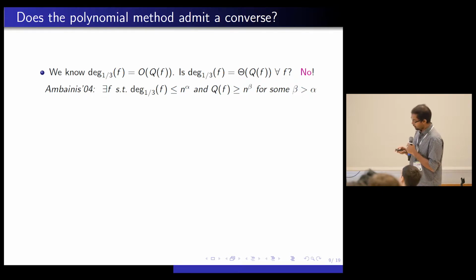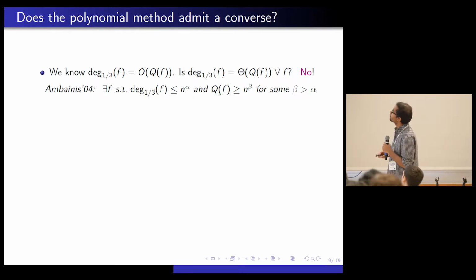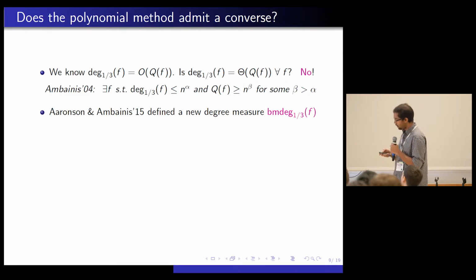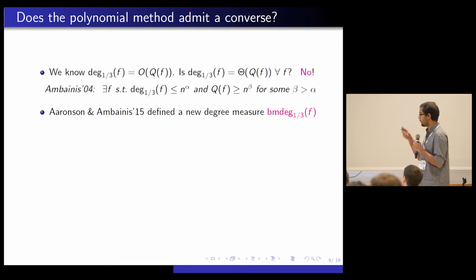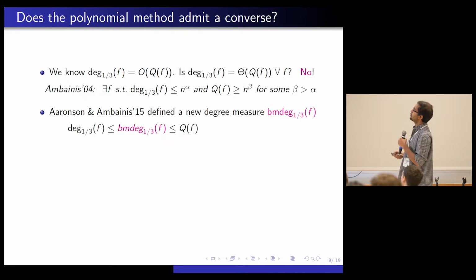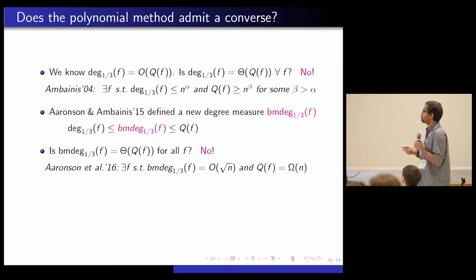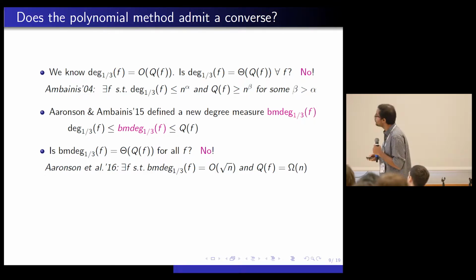So that's not good. A few years back, Aaronson and Ambainis defined a new measure called block-multilinear degree. I'll define this measure later, but what was nice about it is that it sits between approximate degree and quantum query complexity. And a natural question they asked is: is block-multilinear degree equal to quantum query complexity up to constants? And the answer is again no. A couple of years back, Aaronson et al. gave a polynomial separation between block-multilinear degree and quantum query complexity.